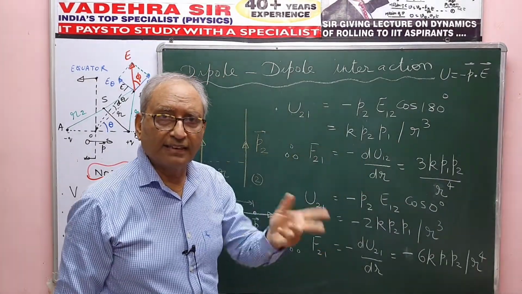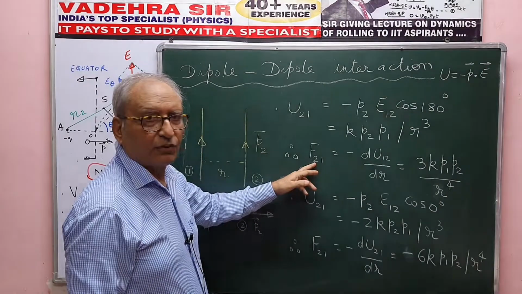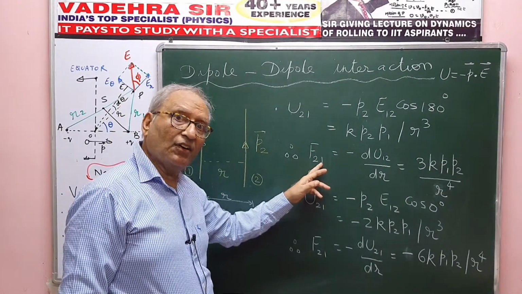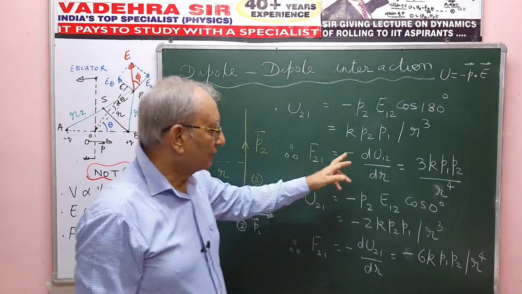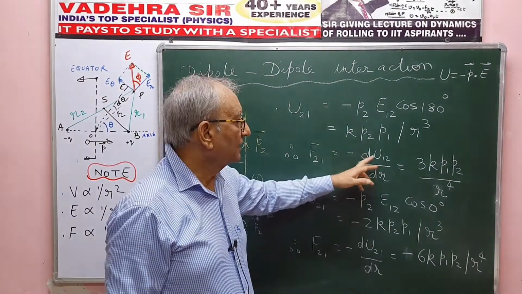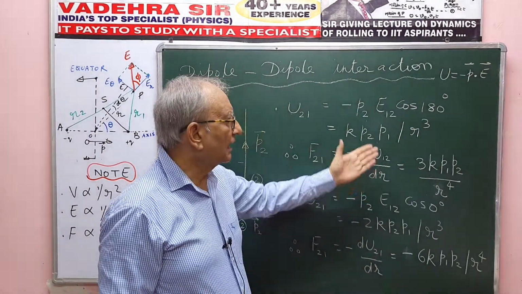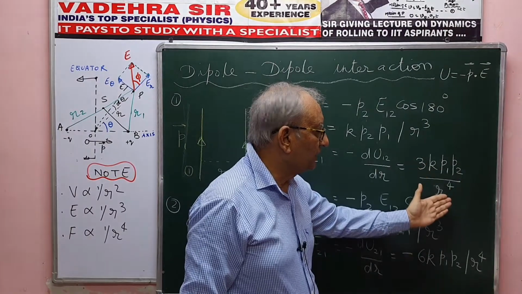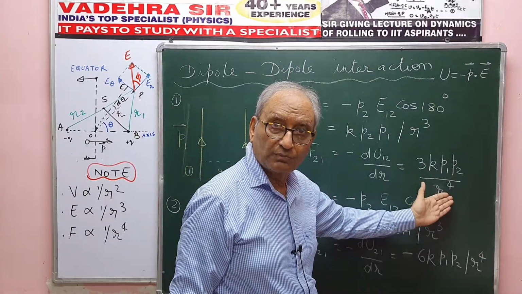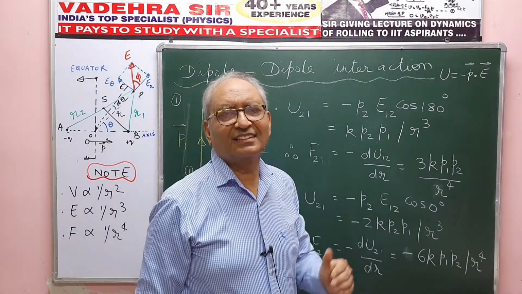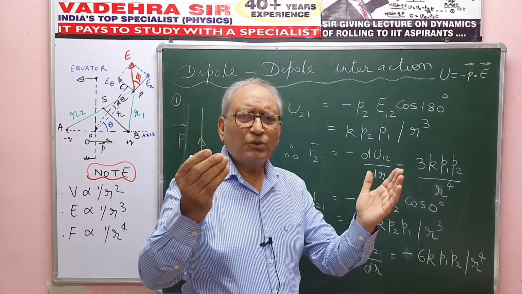Then I want to find the interactive force between the two. So the force on the dipole 2 due to the field of dipole 1 will be minus the potential energy gradient, U12 upon dr. I just take the derivative of this, and I get 3k P1 P2 upon r to the power 4. The positive sign here tells you that there is repulsion between the two, and quite logical also.